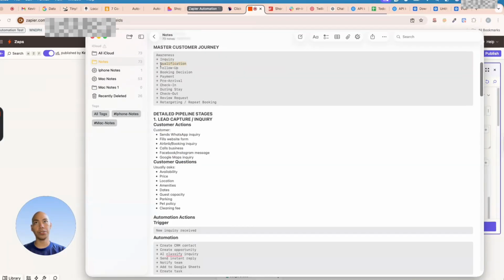Now, in this qualification section, or what I call the pre-qualification, we will determine whether the leads or the potential guests passed or failed the qualifications based on their initial inquiries. It is really important to automate this process because it will help us filter bad leads. Automation can instantly flag red flag inquiries. Also, it will help us reduce repetition because most inquiries ask the same things like pricing, parking, amenities, and so on. So automating this saves us, I think, 30 to 50% of our operational effort, allowing us to focus on scaling rather than answering emails.